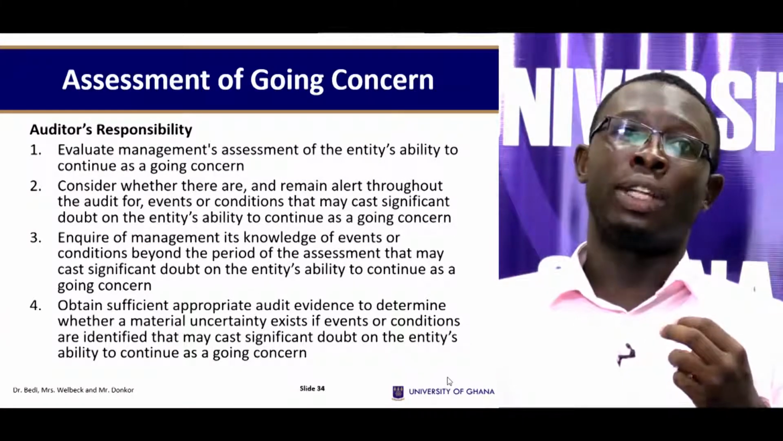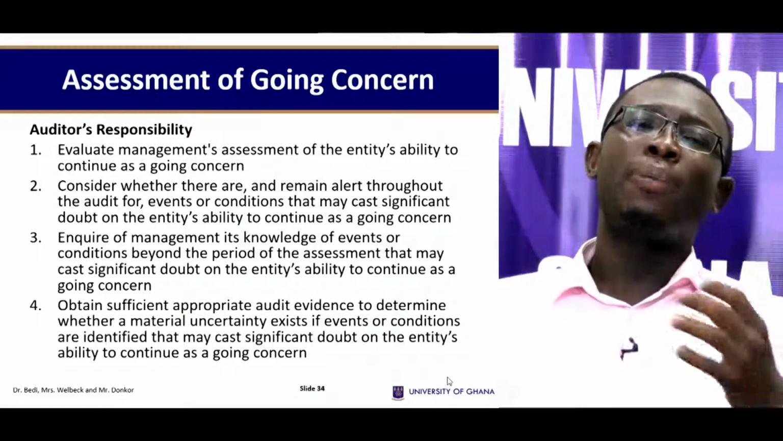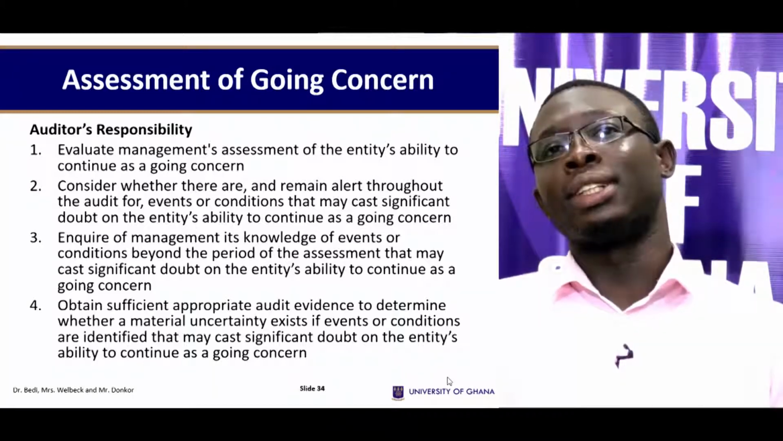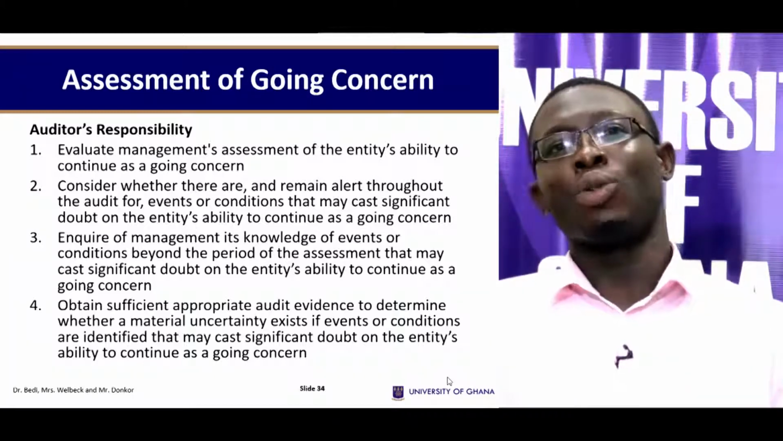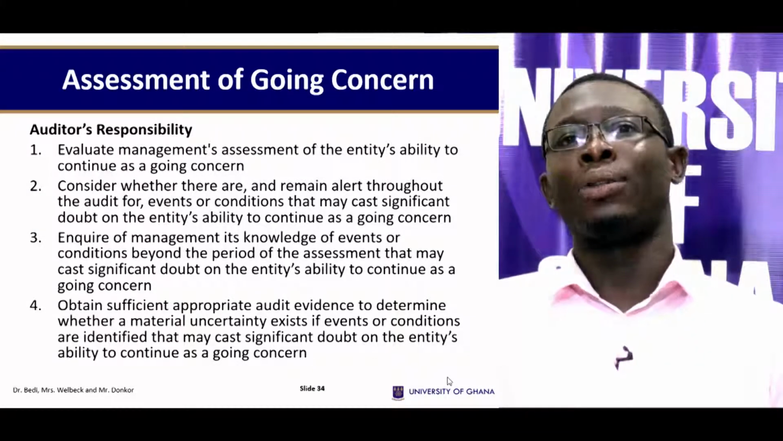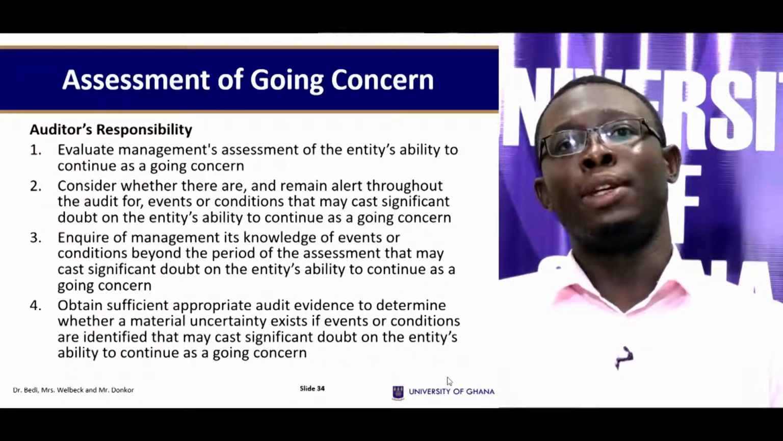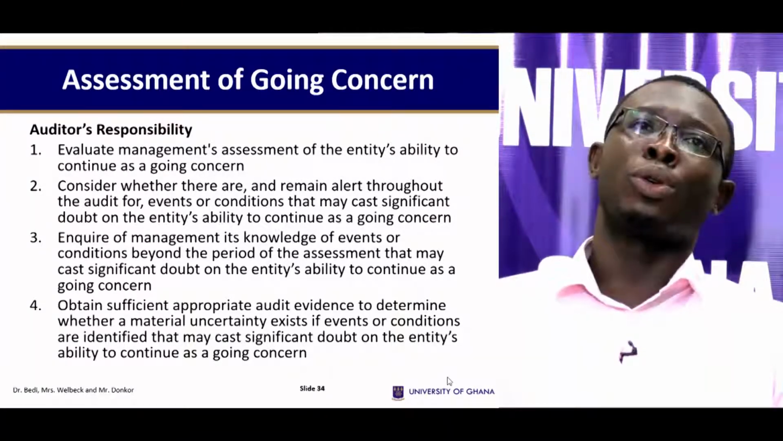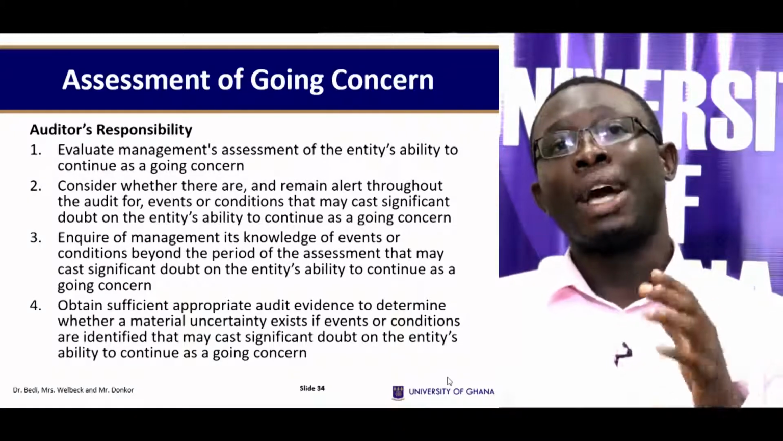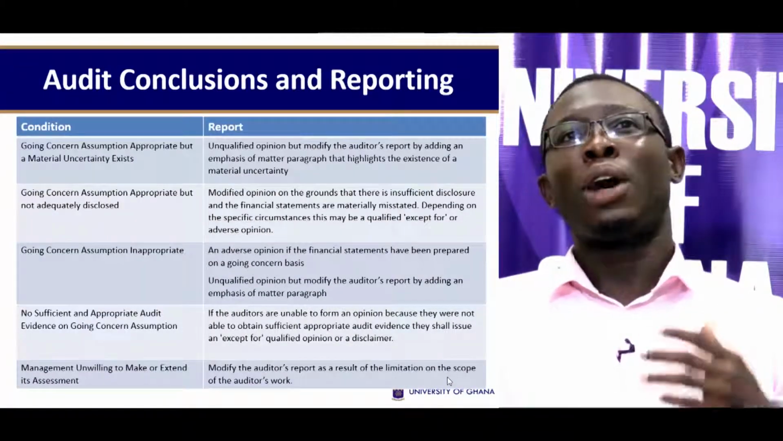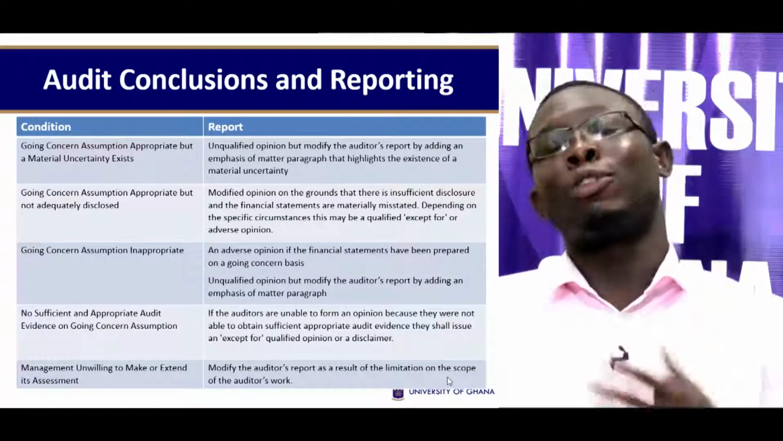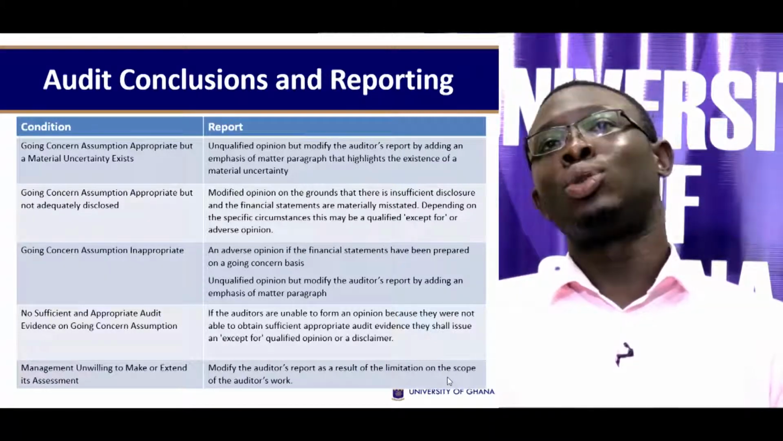And fourth, but not the least, obtain sufficient appropriate audit evidence to determine whether a material uncertainty exists, if evidence or conditions are identified that may cast significant doubt on the entity's ability to continue as a going concern. So these are the four main responsibilities of the auditor when it comes to going concern. Now let's look at certain conditions on going concern and the type of report the auditor should issue.